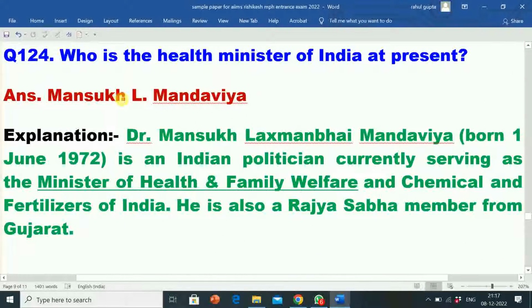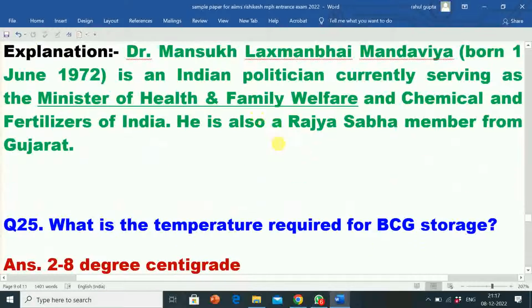Next question is, who is the Health Minister of India at present? Its answer is Mansukh L. Mandaviya. Its explanation is Dr. Mansukh Lakshmibai Mandaviya, born 1st June 1972, is an Indian politician currently serving as the Minister of Health and Family Welfare and Chemical and Fertilizer of India. He is also a Rajya Sabha member from Gujarat.